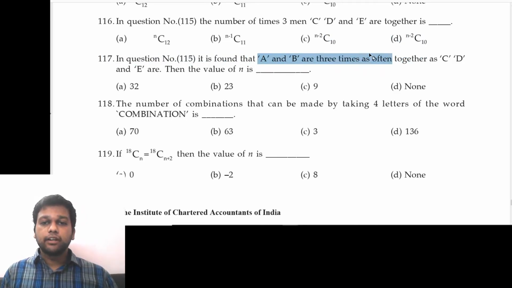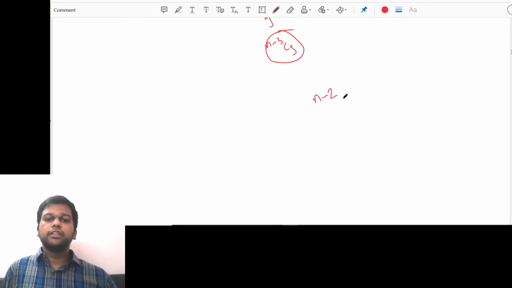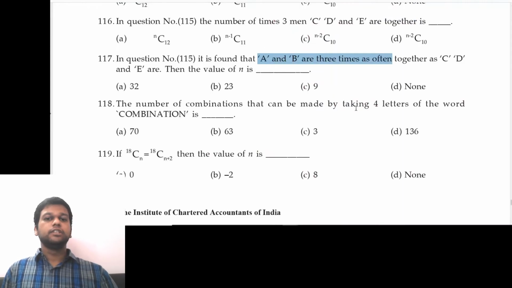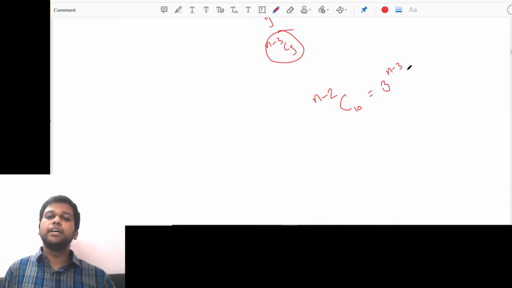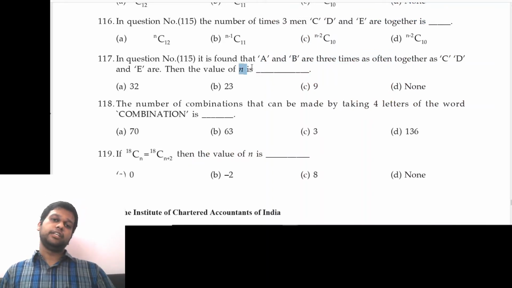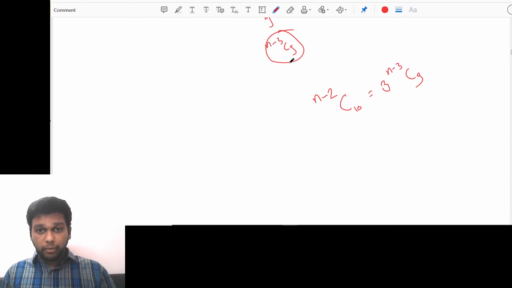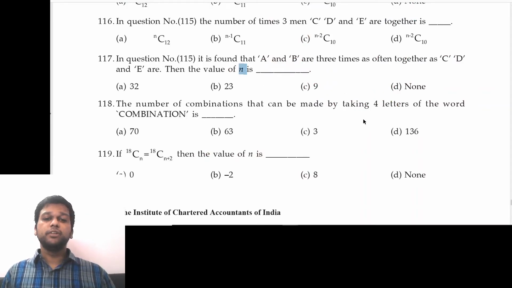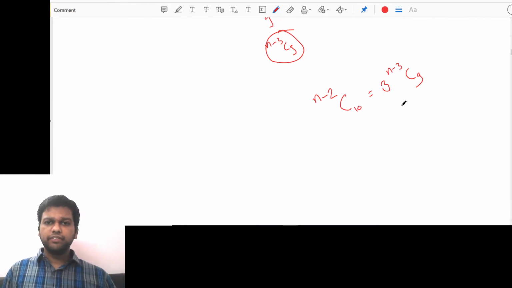A and B together, the number of ways were n minus 2 C10. They are saying n minus 2 C10 is 3 times as often together as C and D. That means this is 3 times of that, n minus 3 C9, right? And then what is the value of n is what they're asking. So we can try to find the value of n. We can go by options, but I think going by options will involve large numbers, 32, 23. 9 is not going to be the answer anyway. So maybe let's simplify this.